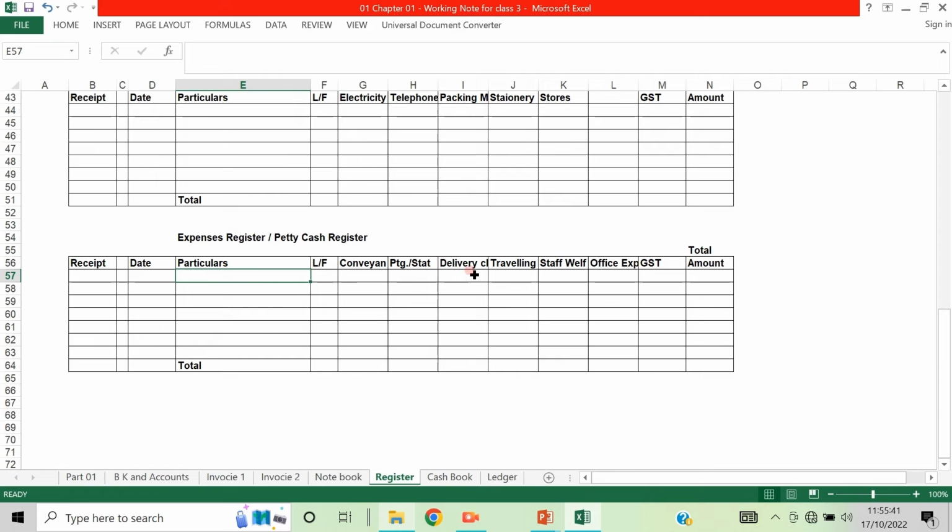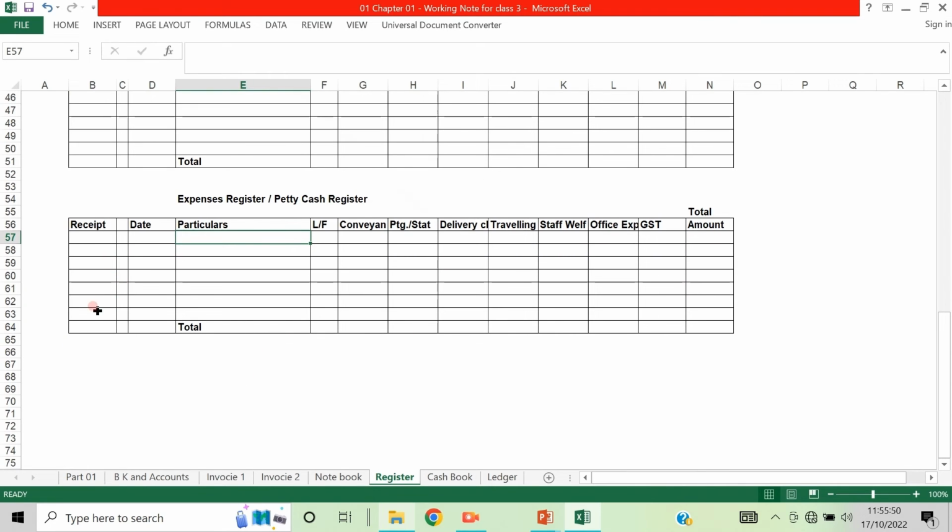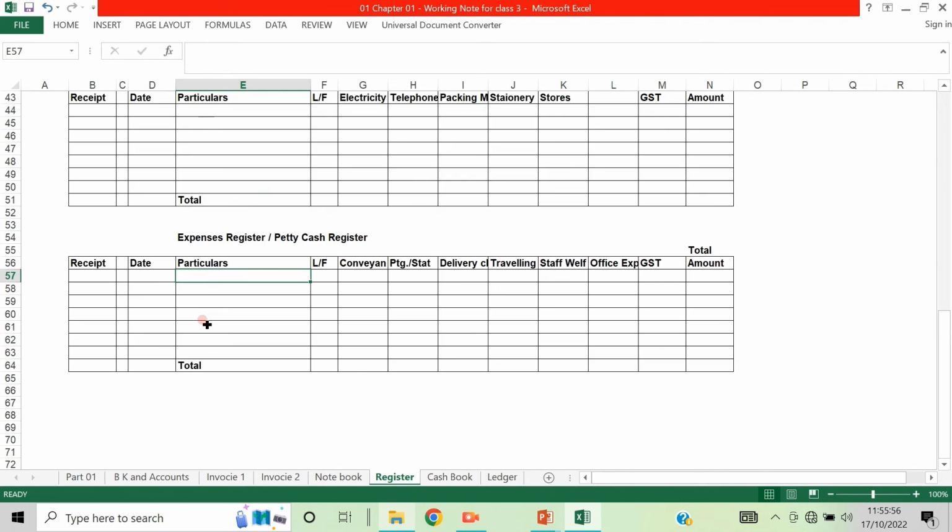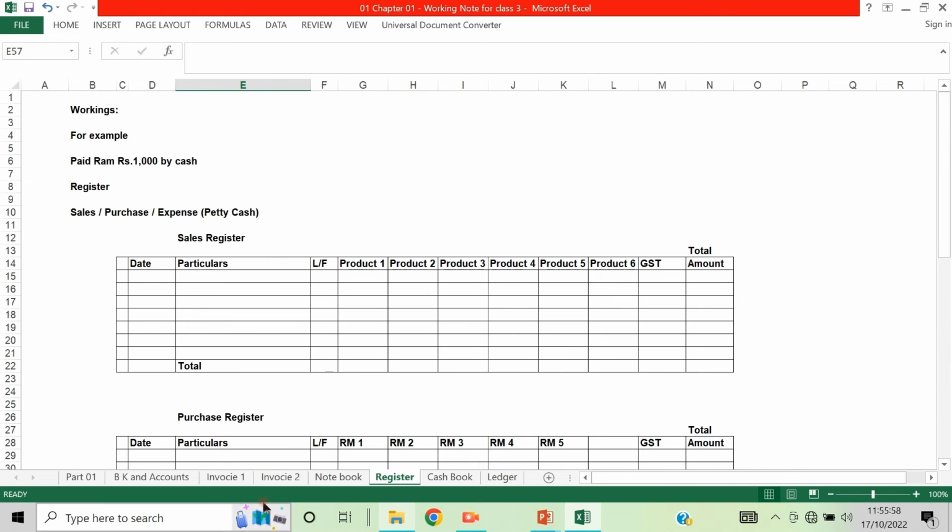For example, conveyance, printing, delivery charges, traveling expenses, staff welfare, office expenses, GST, whatever it is, is given and totalled. Total receipt minus total expenditure is taken and carried forward to the next month. I hope you understand this. Otherwise, this is for your general knowledge, because when you study the subsidiary registers, we will discuss it again at that time. So this will be general knowledge for you.